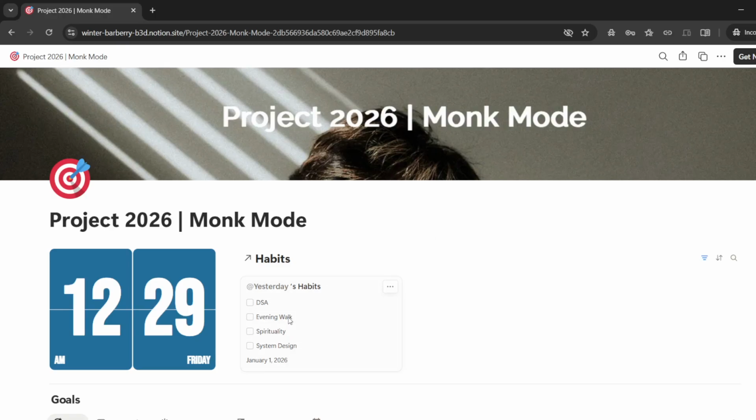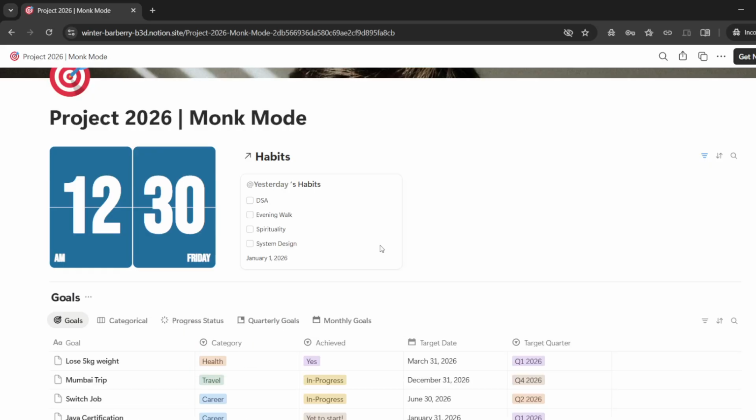Next, we have a habits tracker. Now, I'll be honest, I'm not a huge fan of maintaining habit trackers inside Notion, but a lot of people do like having one inside a personal OS style template, so I added it anyway. You can track your habits here. I have added a few dummy ones like DSA, system design, evening walk, but obviously you can customize this based